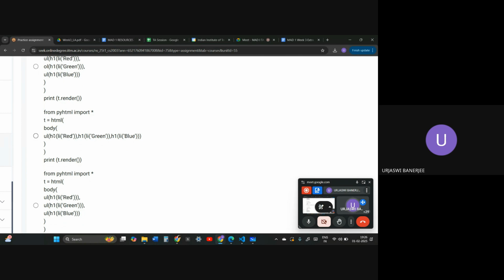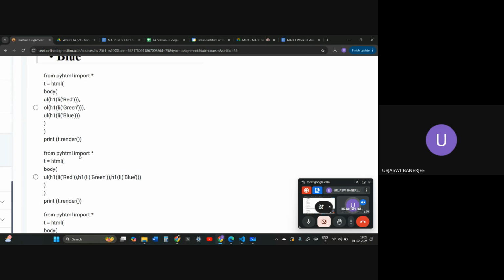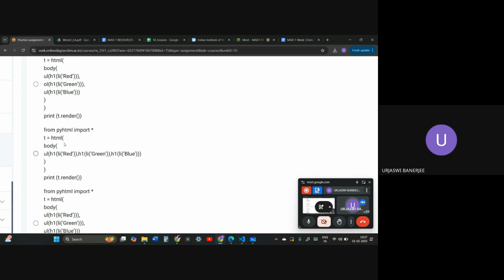Body, unordered list, h1, Li red, h1, Li green, h1, Li blue. Sorry, why am I saying L1? Li means list. This is how they are saying we will pass it. They are also importing, so also see the imports of PyHTML. They are passing it inside of the HTML tag.